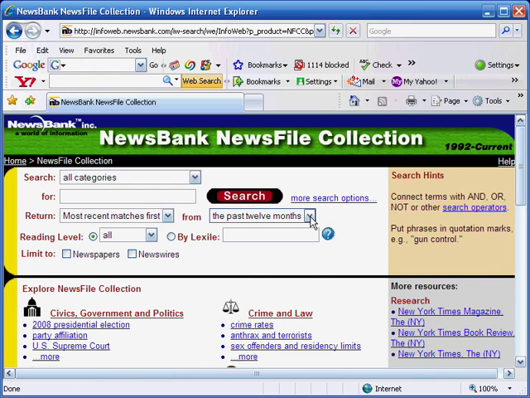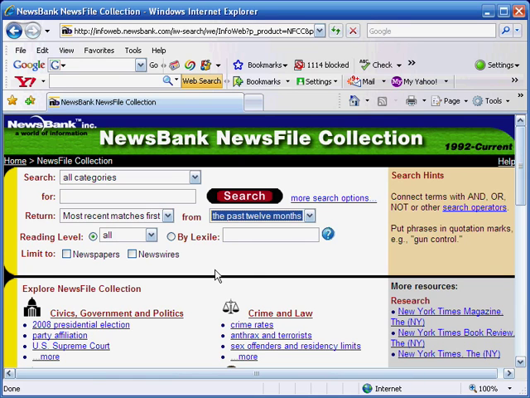It gives you the option of narrowing down to articles published in the past 3 months, the past 6 months, or the past 12 months, or going with everything that it has in its database, and the database goes back to 1992. Well, most likely you want to at least stay within the last year, with some topics you might want to make your search even narrower than that and only search the last 3 months.